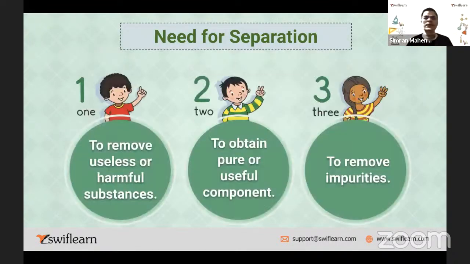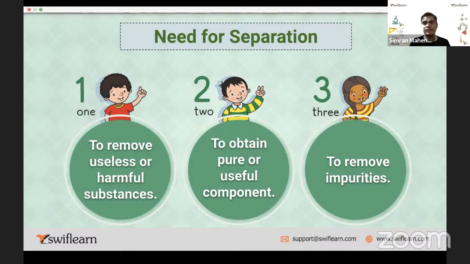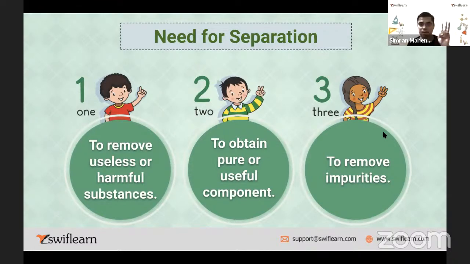So these are the needs: to remove useless or harmful substances. That's the first need, right? Second is to obtain pure or useful component. Whatever pure thing is there, I want to use it, right? That is the second purpose. And third purpose is to remove impurities. I want to remove the impurities. That's the third purpose, right? Is that clear? So these are the three purposes you have to remember.